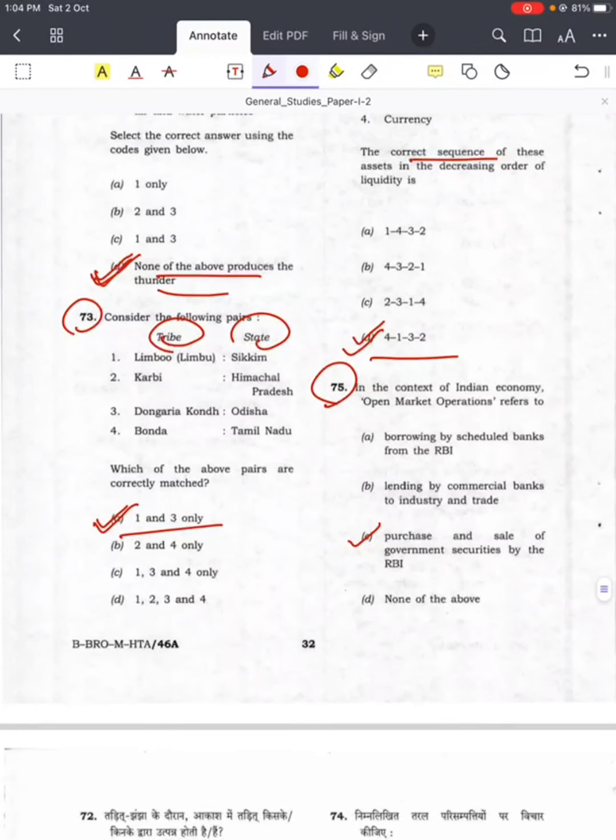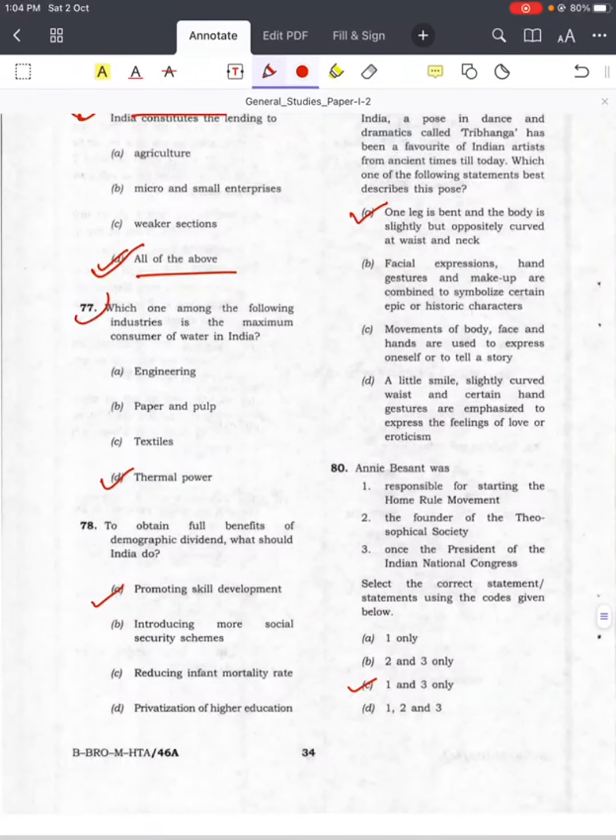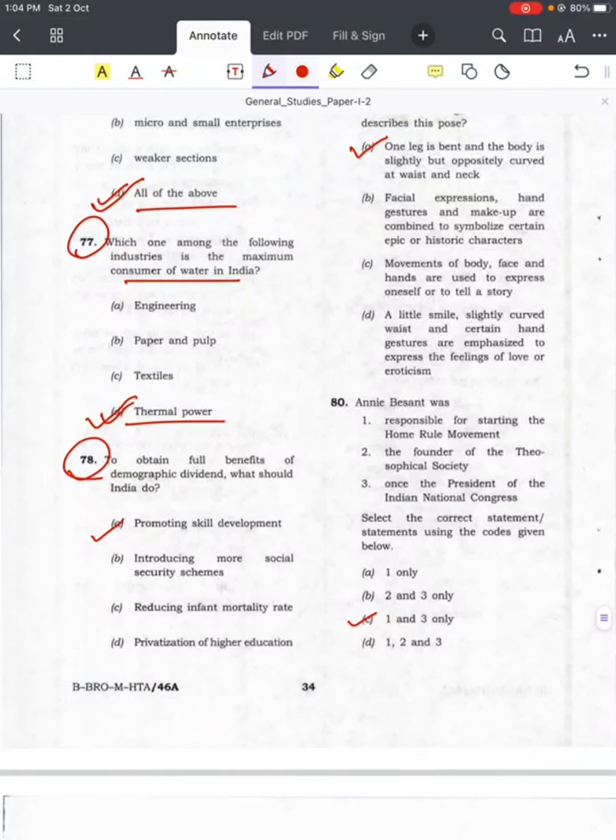Question number 75, open market operations, answer is C. Question number 76, priority sector lending, answer is D, all of the above. Question number 77, maximum consumer of water, thermal industry, D. Question number 78, demographic dividend, answer is A, promoting skill development.